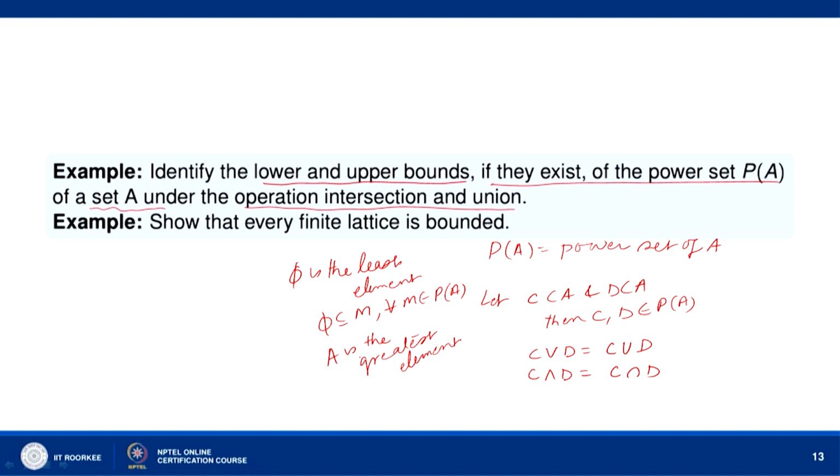Now, let us show that every finite lattice is bounded. Let us assume that L contains a finite number of elements, say n elements A1, A2, and so on up to An. It is a finite lattice, and we want to prove that it is bounded, that means it has a least element as well as a greatest element.